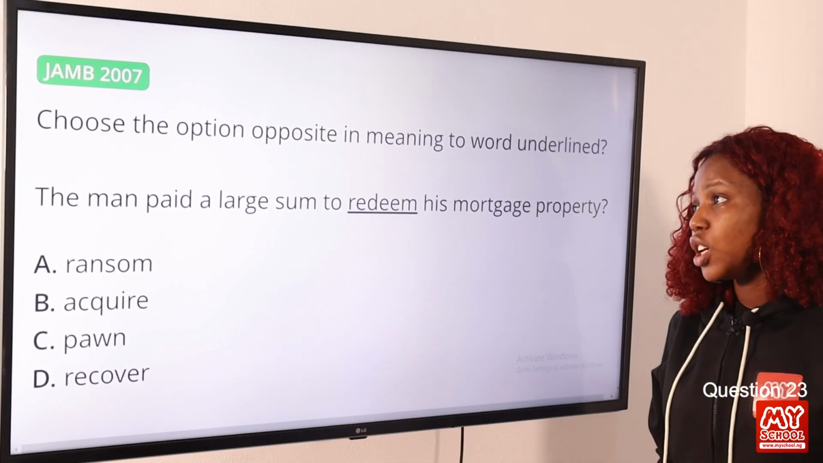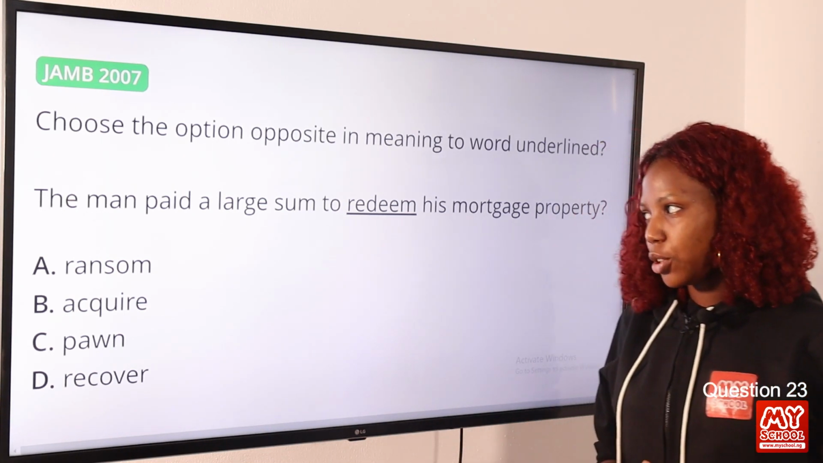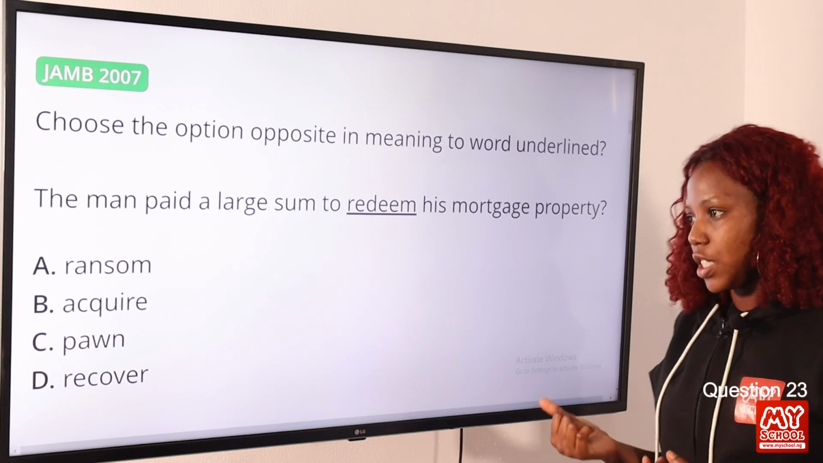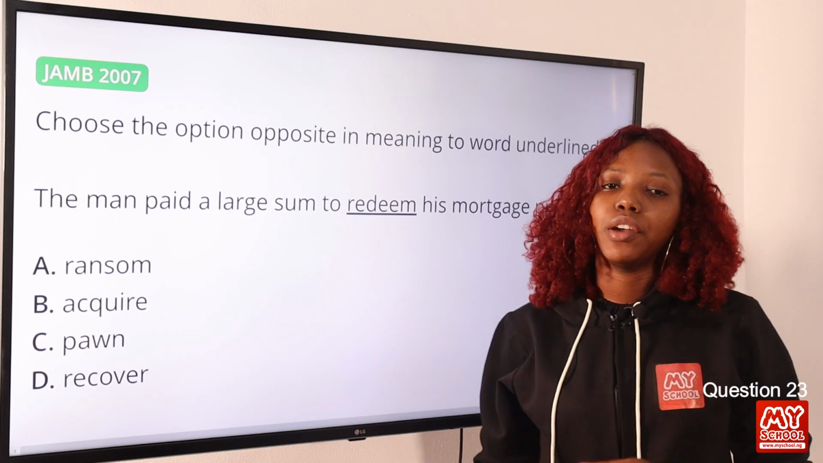Question 23. Choose the option opposite in meaning to the word underlined. The man paid a large sum to redeem his mortgage property. Option A, ransom. Option B, acquire. Option C, pawn. Option D, recover.